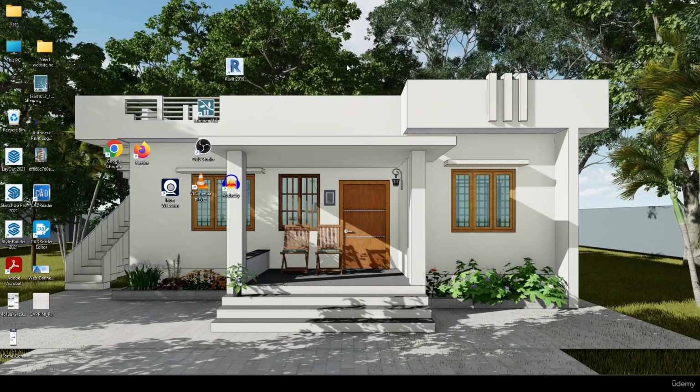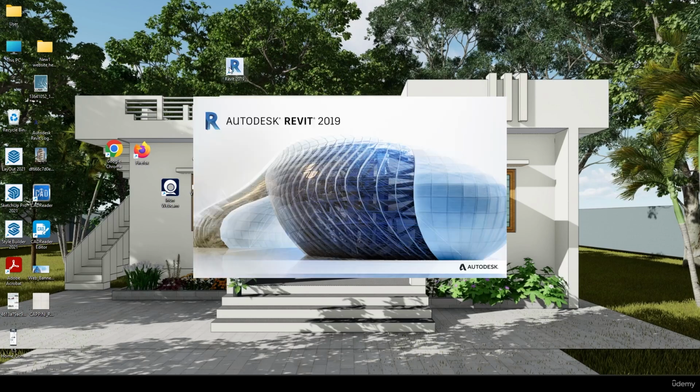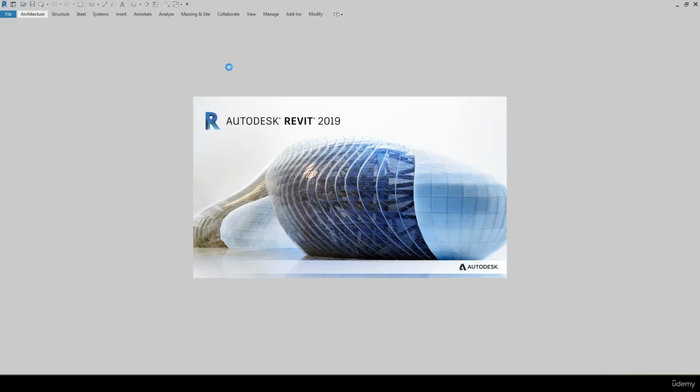Yeah. So next we want to understand how the Revit user interface is going to look, and what features have been added in the dashboard. In order to open Revit, you just simply double click on the application. It will open this way, and once it opens, you are going to be able to see this kind of dashboard.